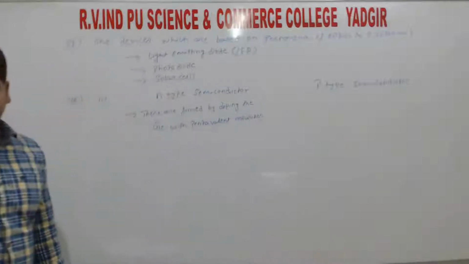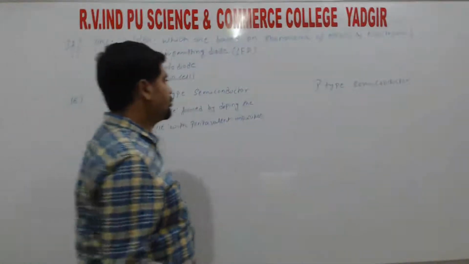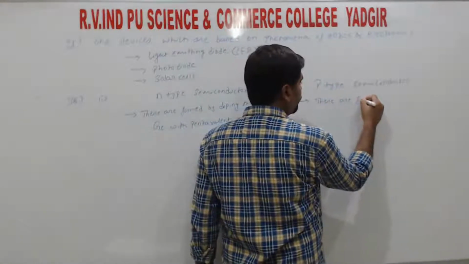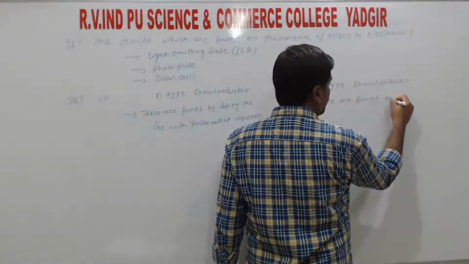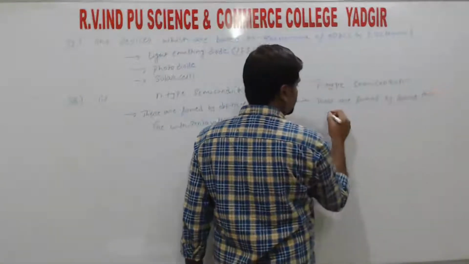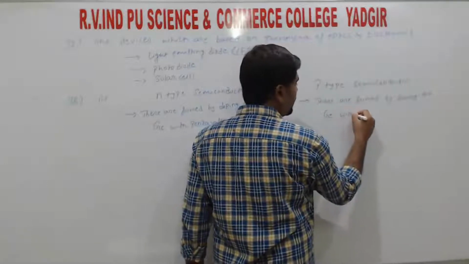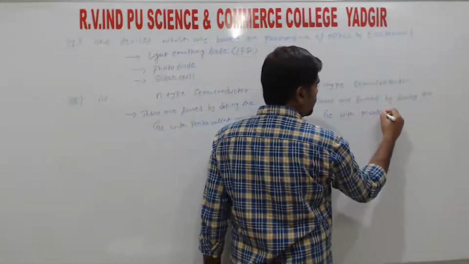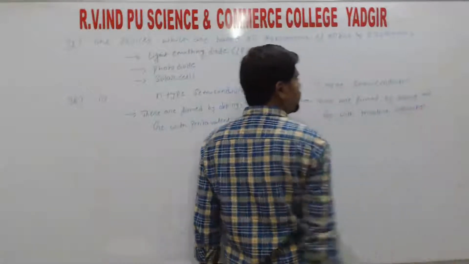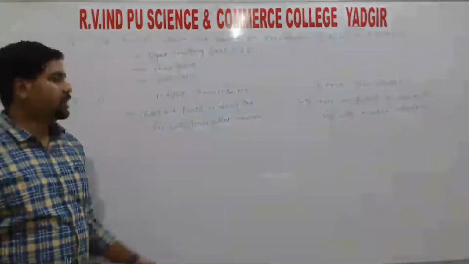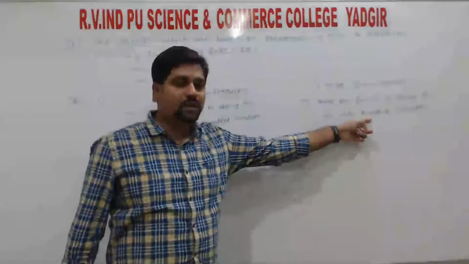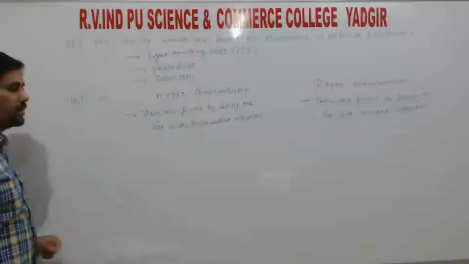Right. So N-type only has pentavalent impurities. So P-type semiconductors are formed by doping germanium with trivalent impurities. So in this, there are 5 valence electrons. So in this, there are 3 valence electrons. So hence it is trivalent.